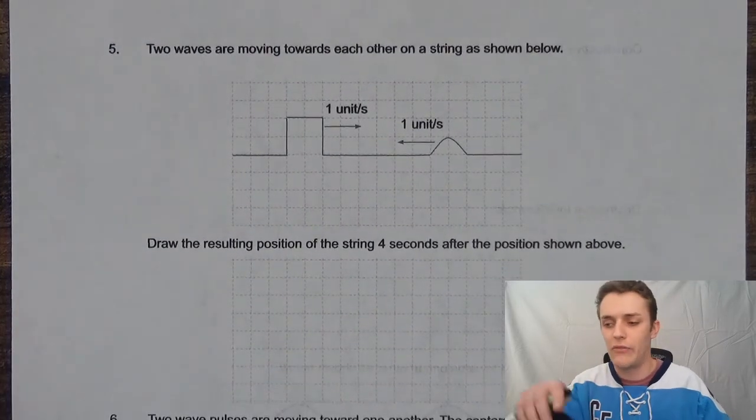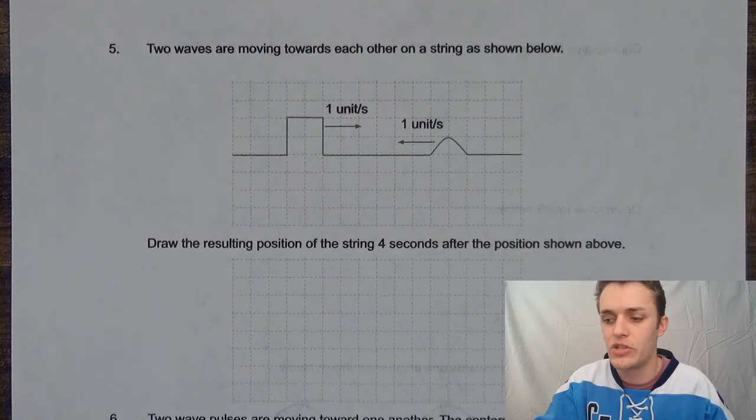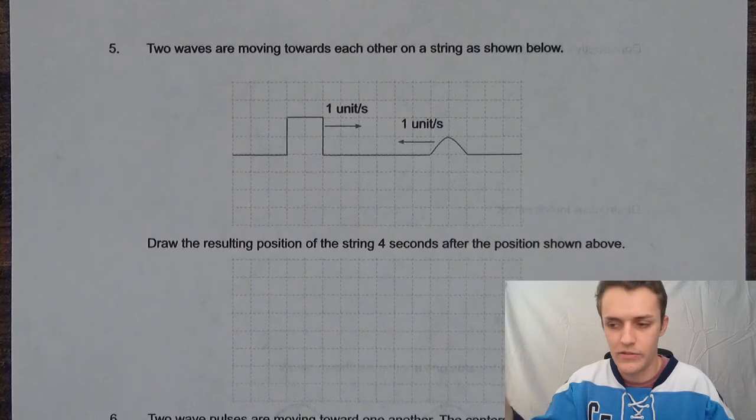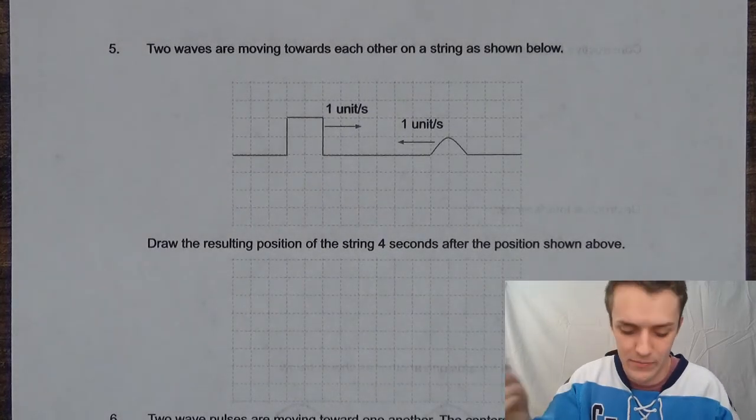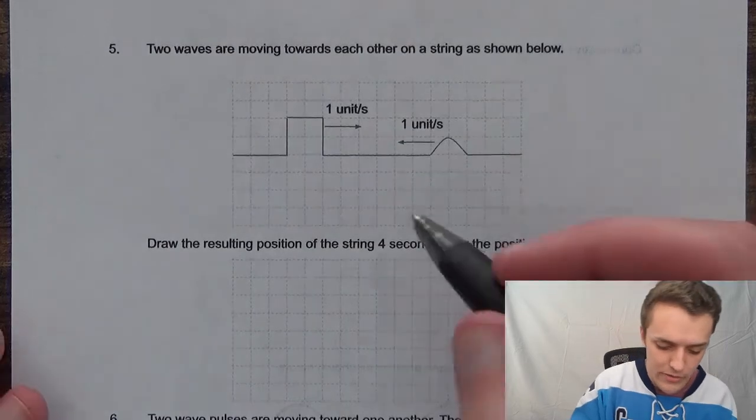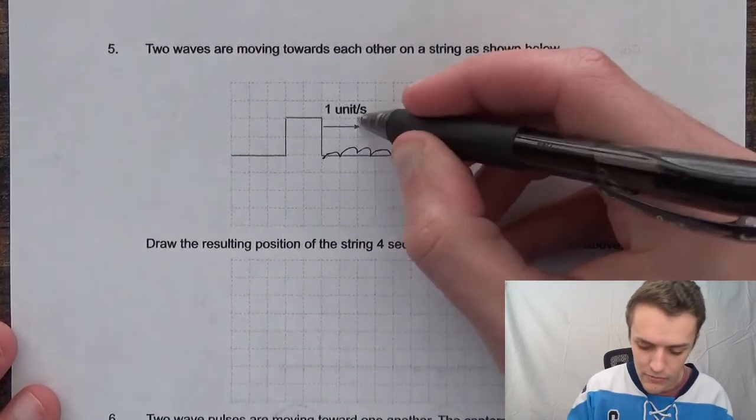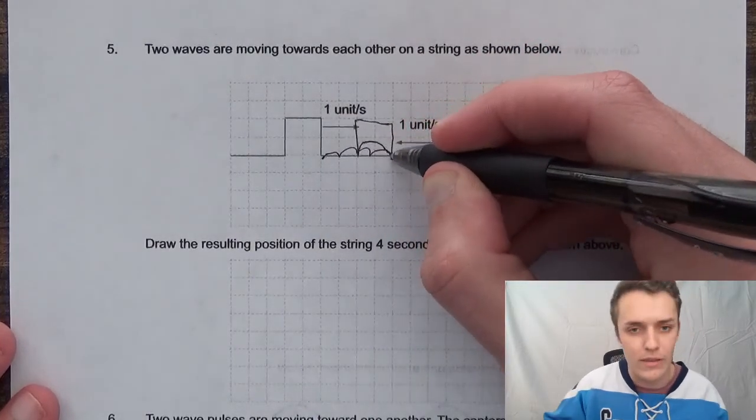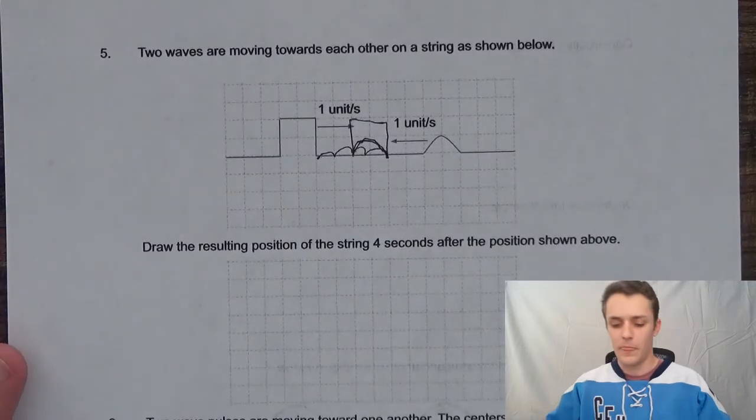So they're both traveling at 1 unit per second towards one another, and we're drawing the position 4 seconds after what was shown above. So each of them is going to travel, right? If they're going 1 unit per second, each of them is going to travel 4 units. So we'll start here on the left one. 4 units later, it's 1, 2, 3, 4, right here. 4 units later, this one is 1, 2, 3, 4, right here. They're right on top of each other. So it's basically the same situation as the one before. They're right on top of one another.